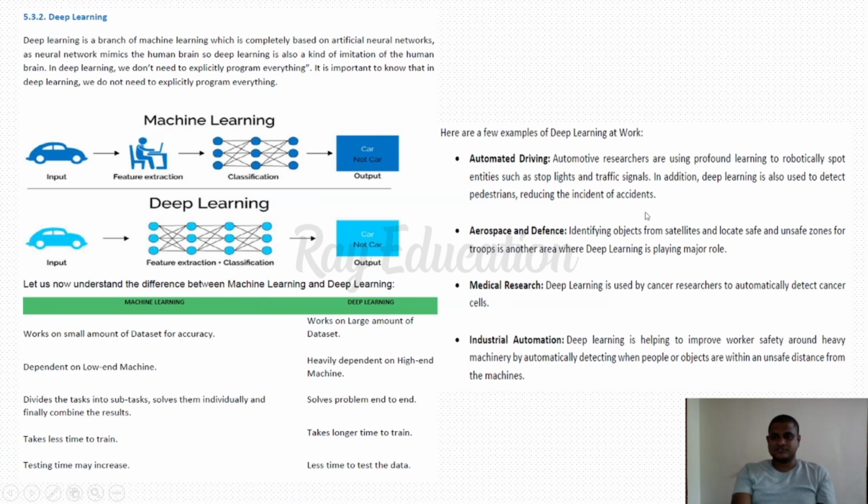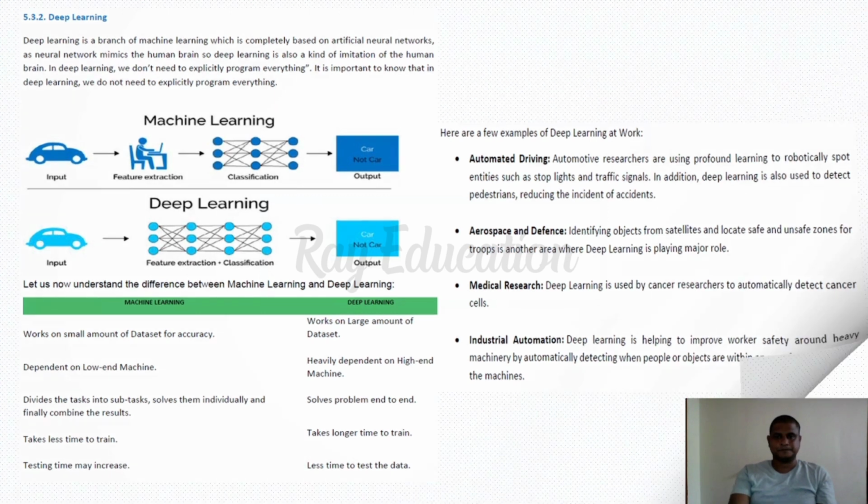Here are a few examples of deep learning techniques. You can find examples such as automated car driving, aerospace and defense, medical research, and industrial automation. All these things come under the examples of deep learning techniques.